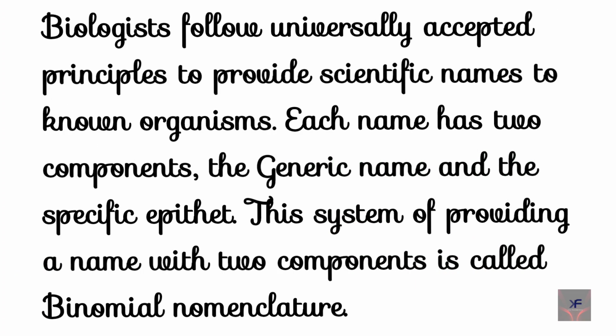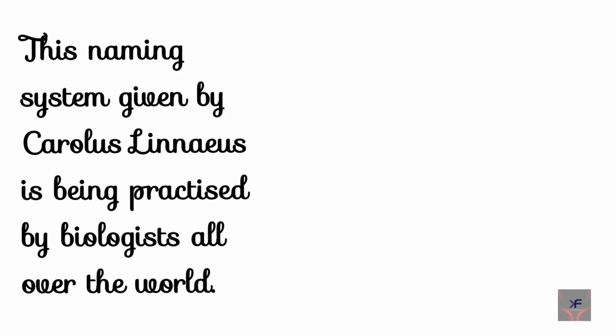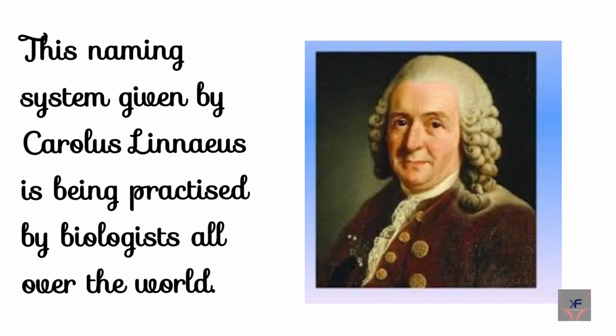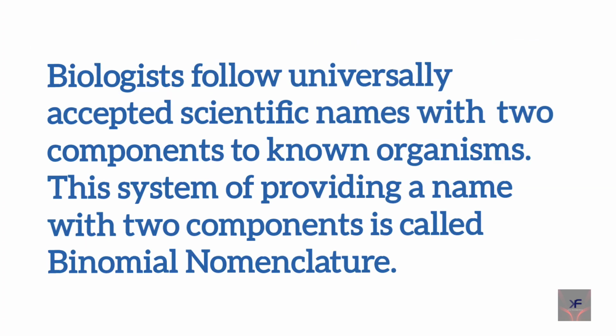Biologists follow universally accepted principles to provide scientific names to known organisms. Each name has two components: the generic name and the specific epithet. This system of providing a name with two components is called binomial nomenclature. This naming system given by Carolus Linnaeus is being practiced by biologists all over the world. So binomial nomenclature is the correct option.